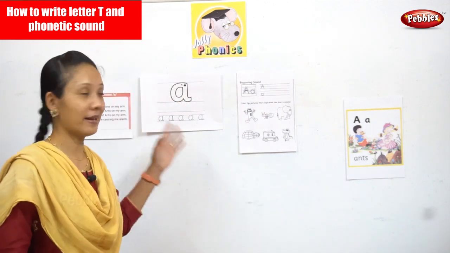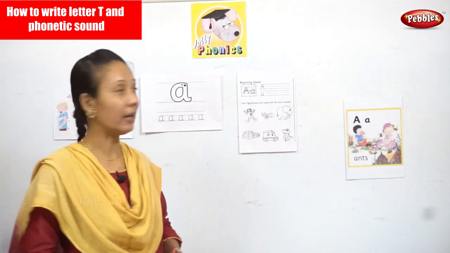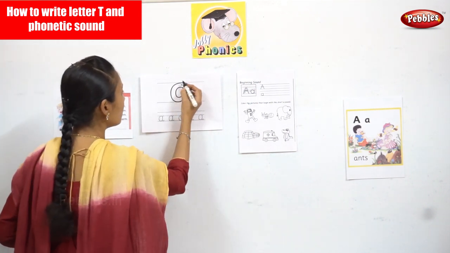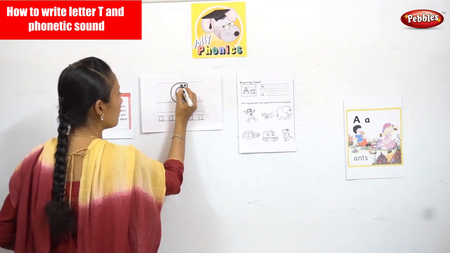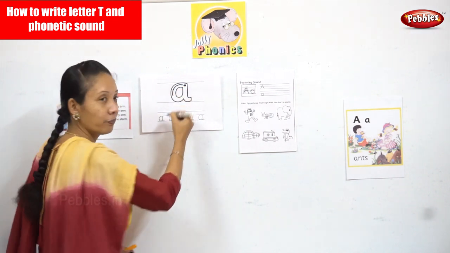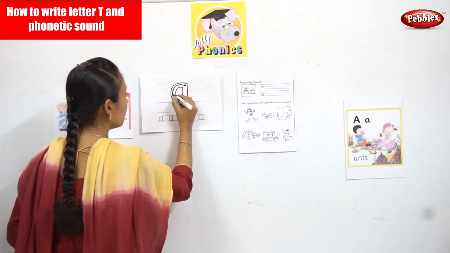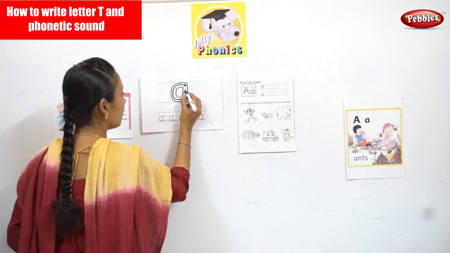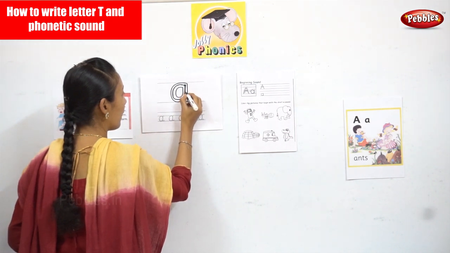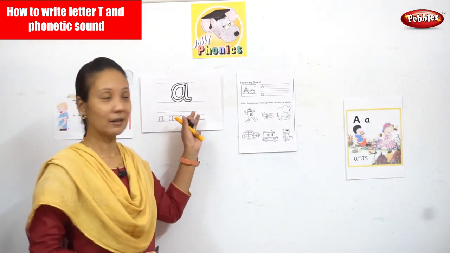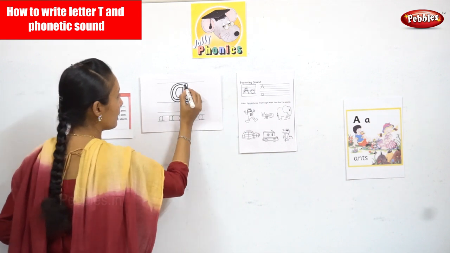Next is your activity for your letter A. Now, let's start your small a. You go halfway through your curve, into it, go up and out, come out. Yes, and once again let's go through it.